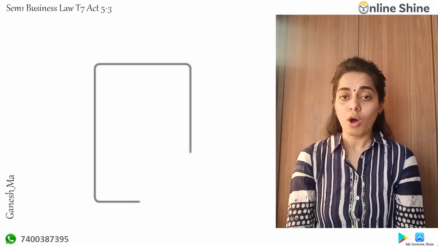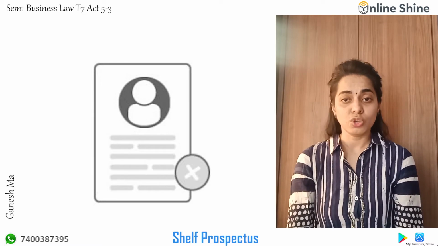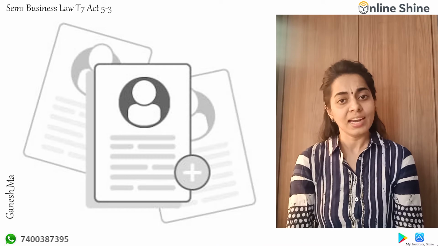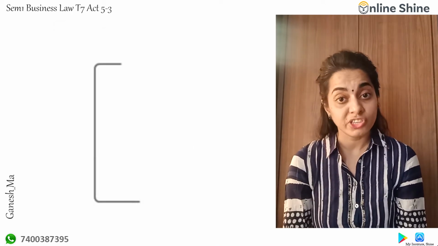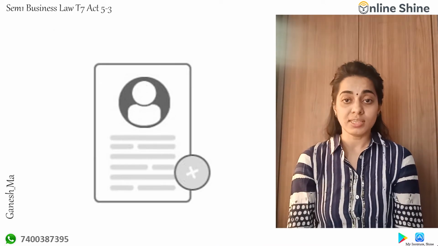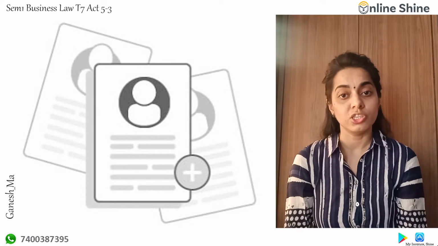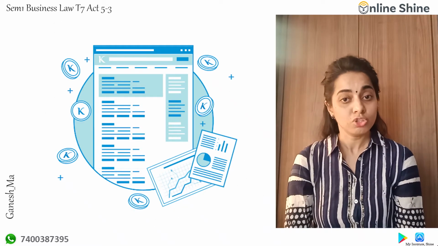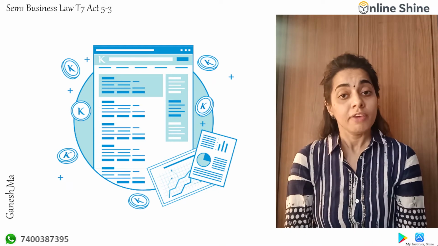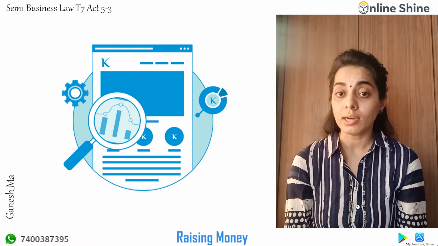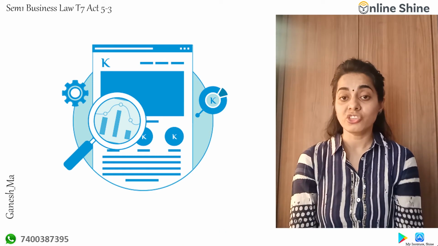And the last type of prospectus is the shelf prospectus. You can also call it an information memorandum. As the term says, it is a prospectus issued by financial institutions or banks. At times, financial institutions or banks raise money for companies and issue the shares to the public.